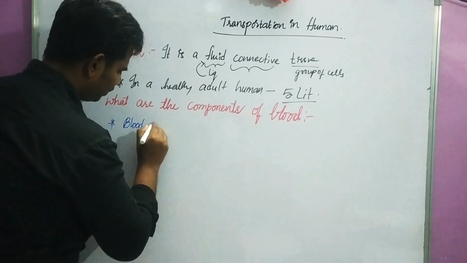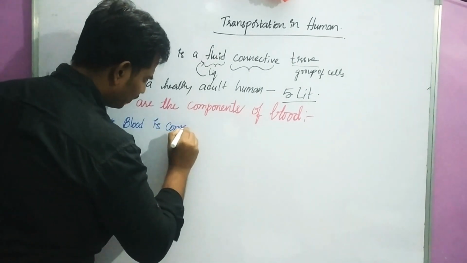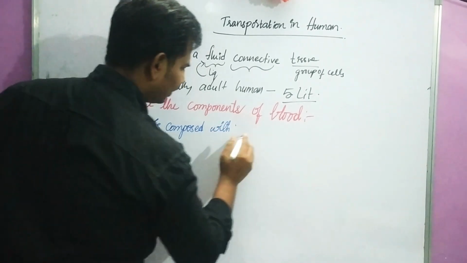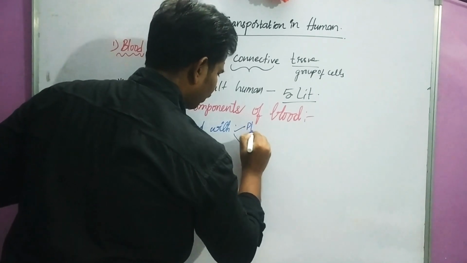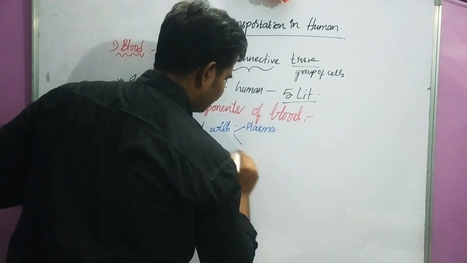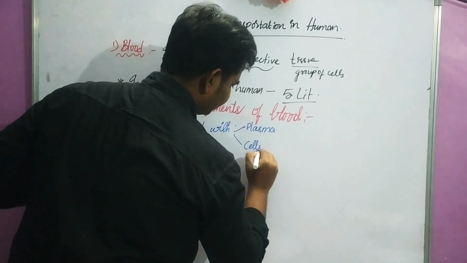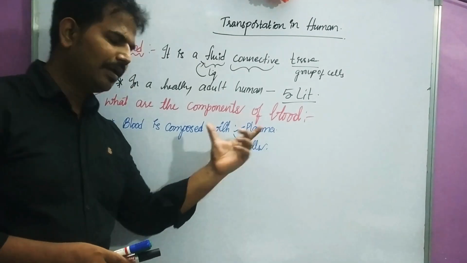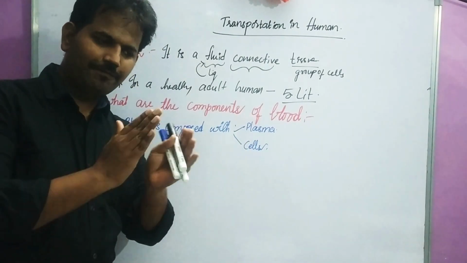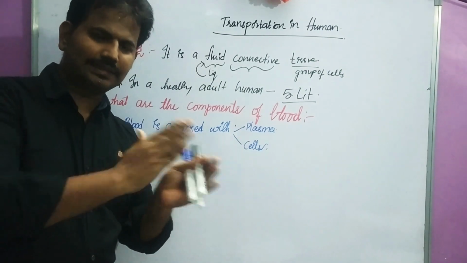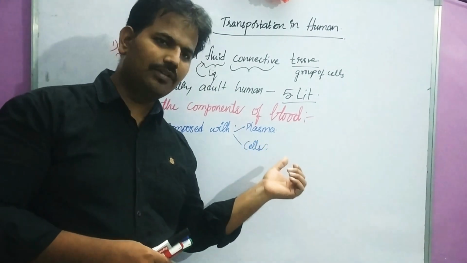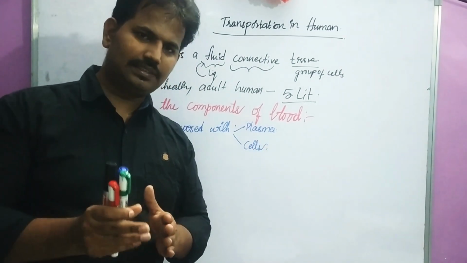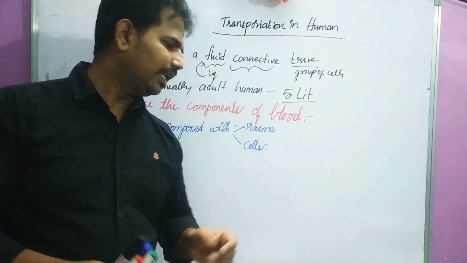Blood is composed of plasma and cells. Okay, plasma and cells. So what is meant by plasma, children? Here plasma is nothing but, from blood, if we remove the cells, if we separate the cells, the remaining fluid is nothing but what? Plasma. So except the cells, if we separate the cells from the blood, the remaining liquid content is called what?